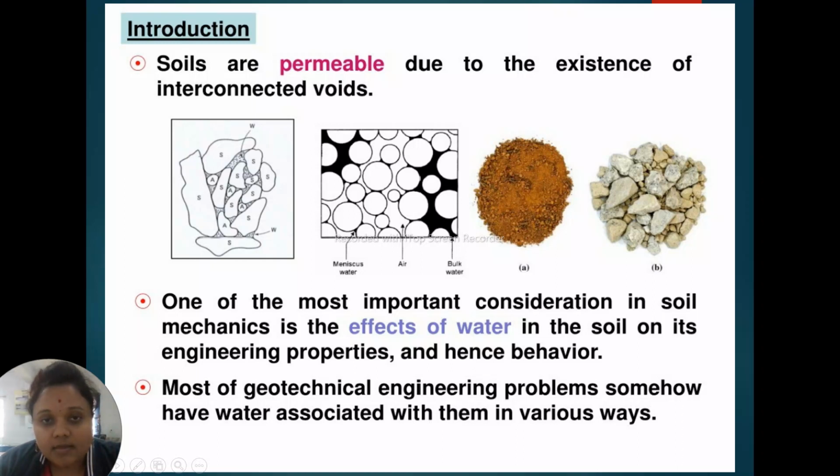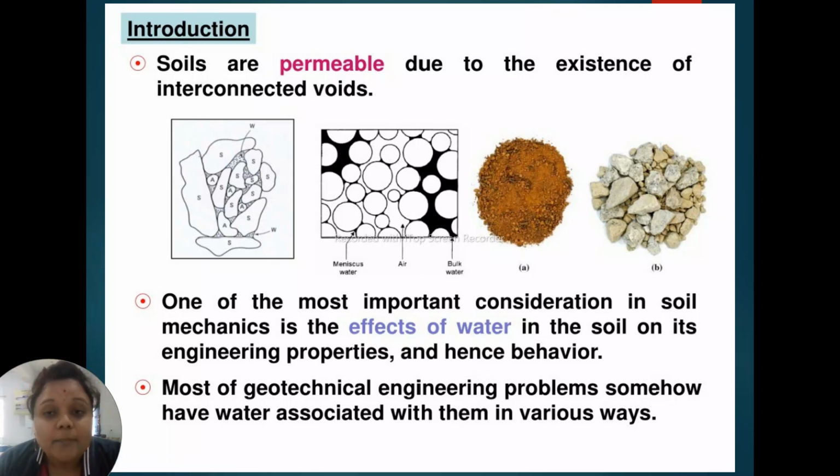The circle shows the soil mass, and the gap is the voids, and the voids are filled either with water or with air. And this is our fine soil, and this is the coarse soil. So permeability means the rate of flow of water through a soil body, and there is another term that comes, seepage.